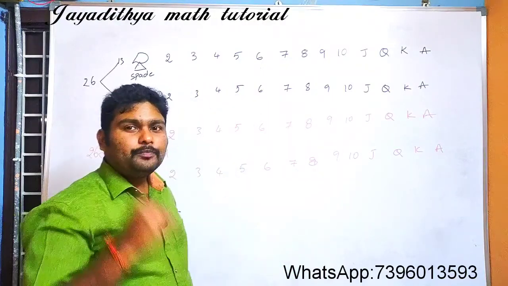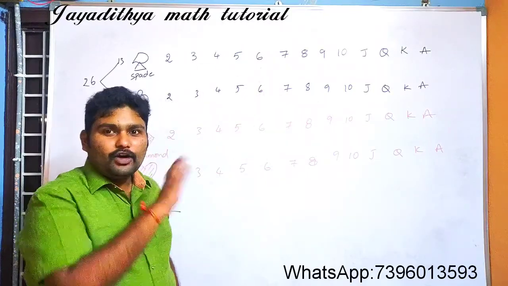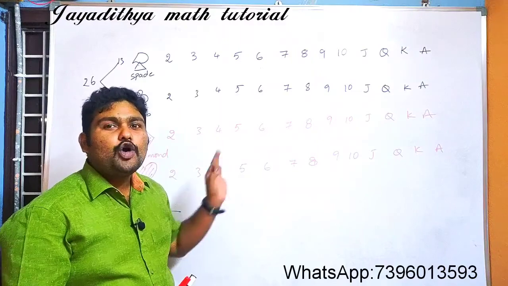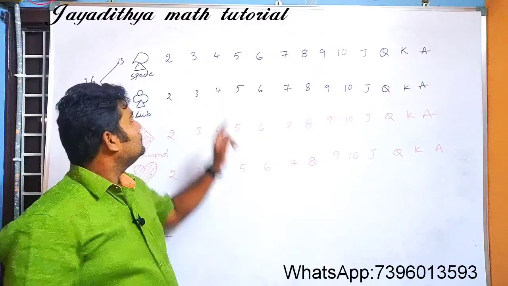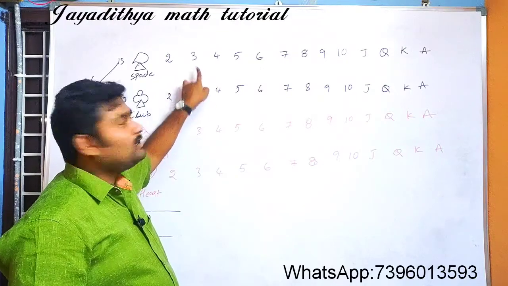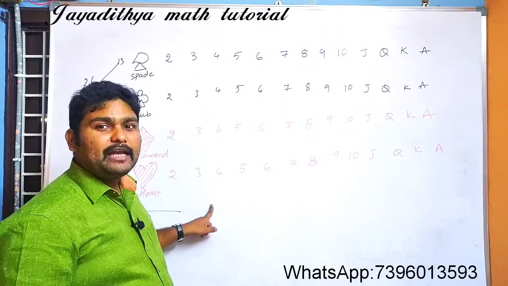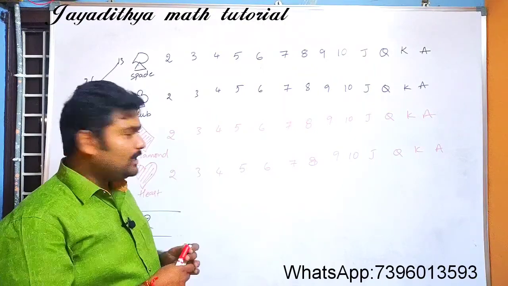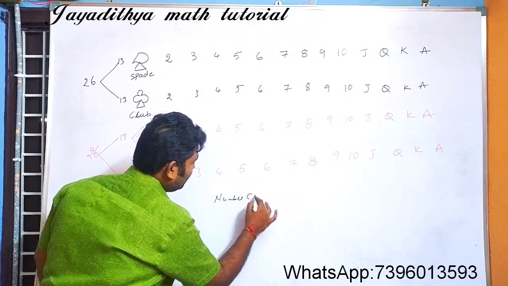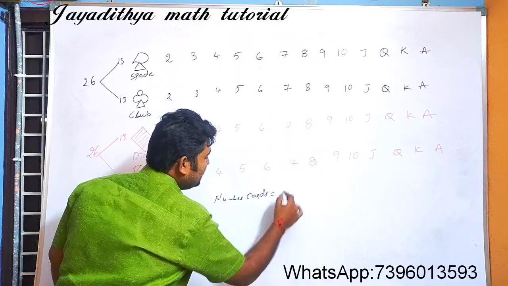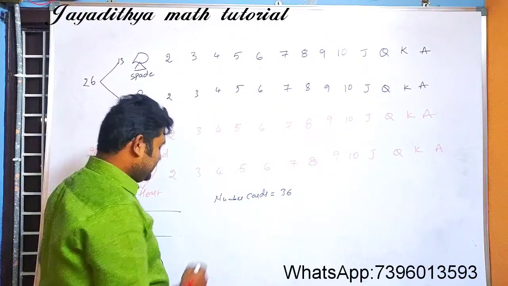Now let me ask you some questions. In the complete deck of cards, how many number cards are there? In spade you have 9, in club you have 9, in diamond you have 9, and in heart shape also you have 9. Total number cards how many? 9 4s are 36. Total number cards are 36.